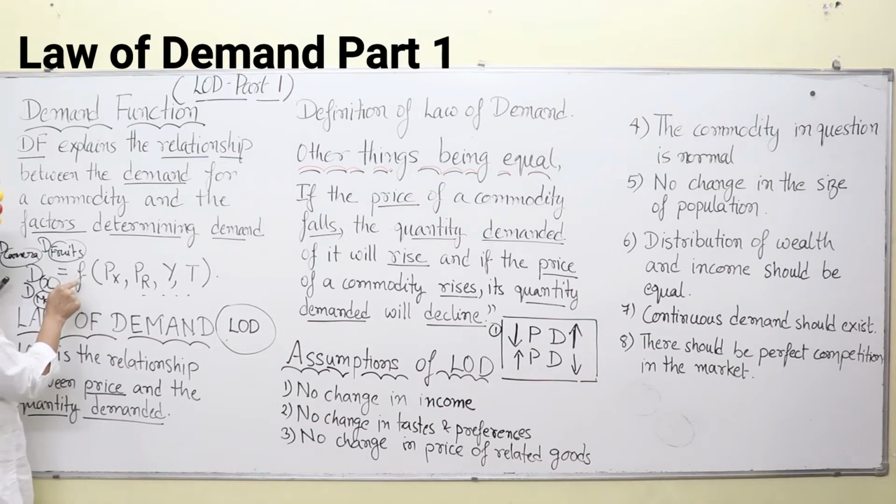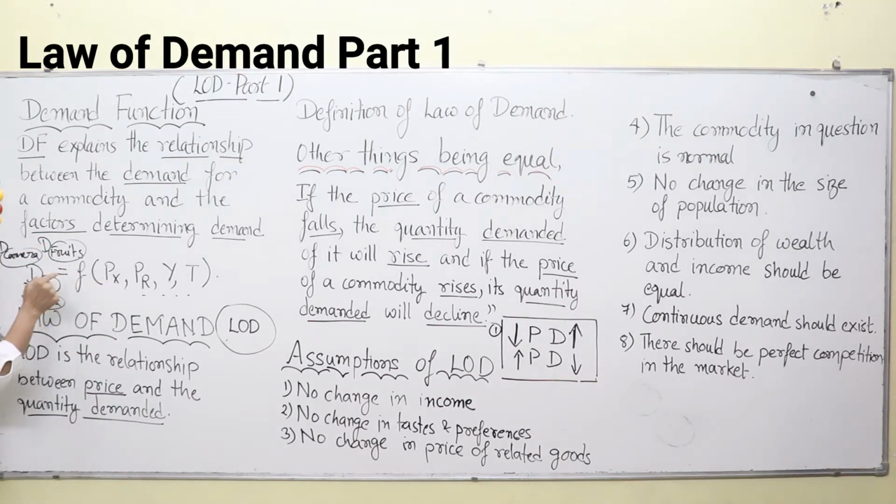Okay. So here it is function, F, for function of what? Px. Here you can see this is X commodity, then price of X commodity. If you say demand for camera, then price of camera will come here. If you say demand for fruits, then price of fruits will come here. If you say demand for marker, then price of marker will be in question over here.